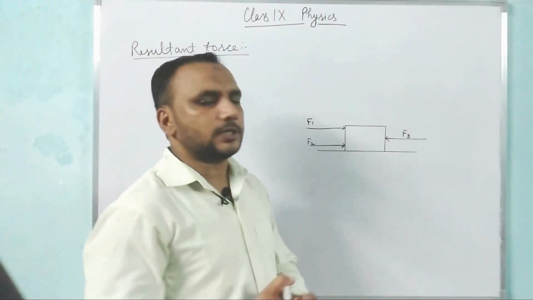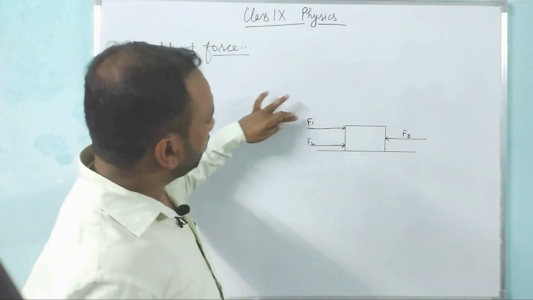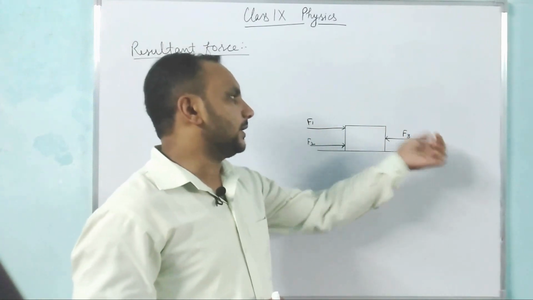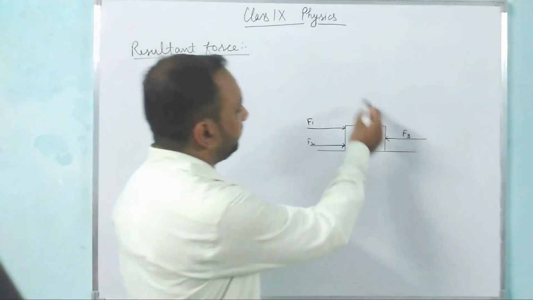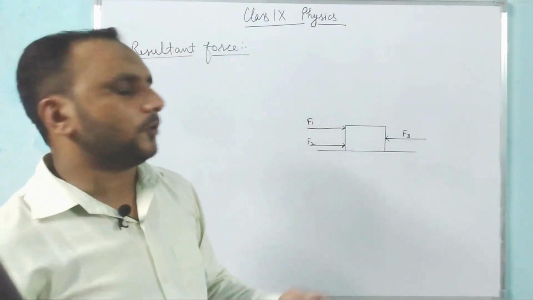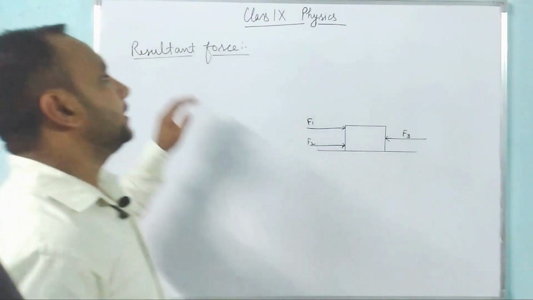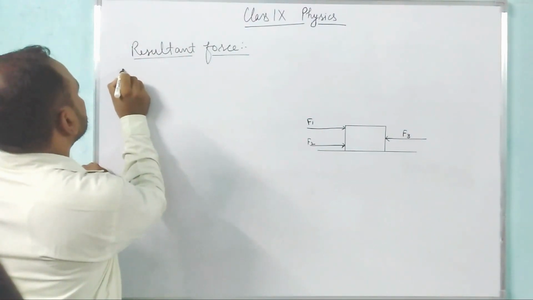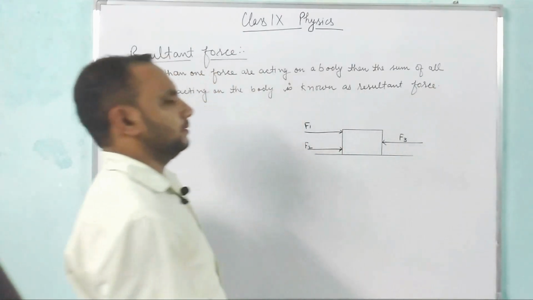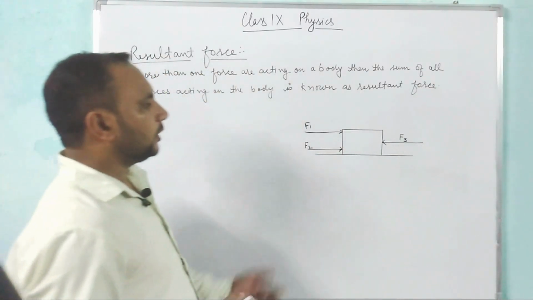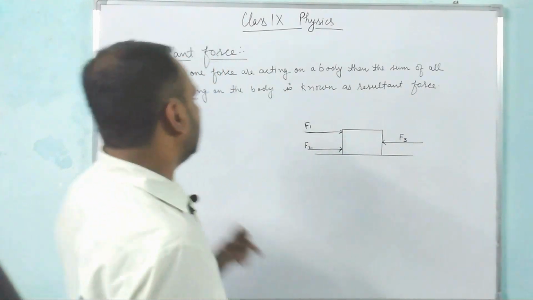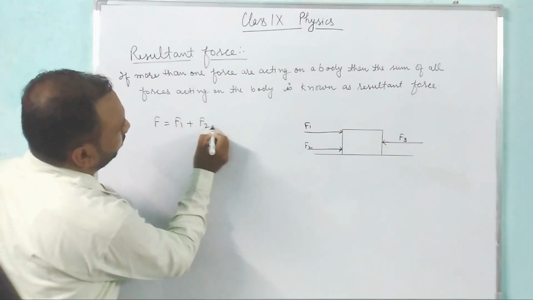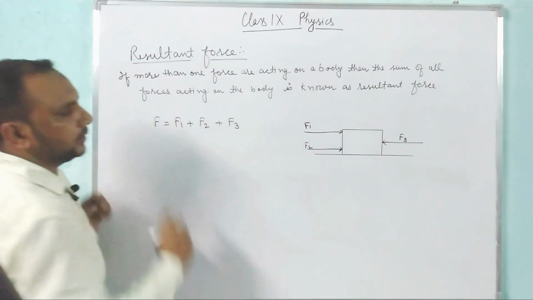If more than one force is acting on a body, like forces F1 and F2 are acting towards right and F3 is acting towards left, there are three forces acting on a body, then the sum of all these forces is known as resultant force. If the total force acting on the body is F, then F equals F1 plus F2 plus F3.